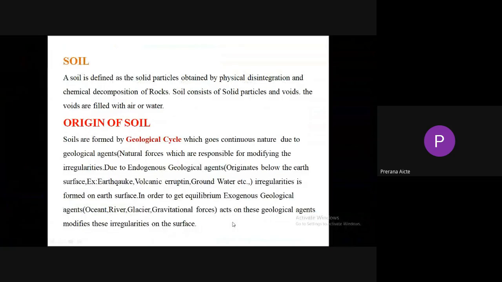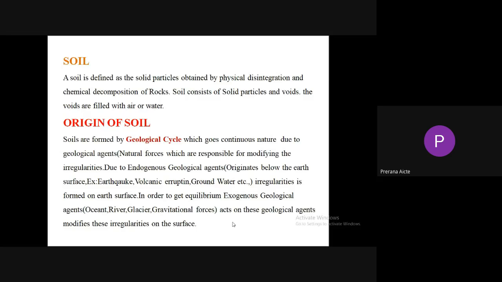We have two types of geological agents: endogenous geological agents and exogenous geological agents. Endogenous geological agents originate below the earth surface, for example earthquake, volcanic eruption, groundwater, etc. These endogenous geological agents cause irregularities on the earth surface.